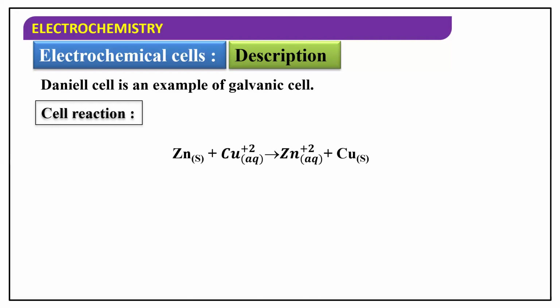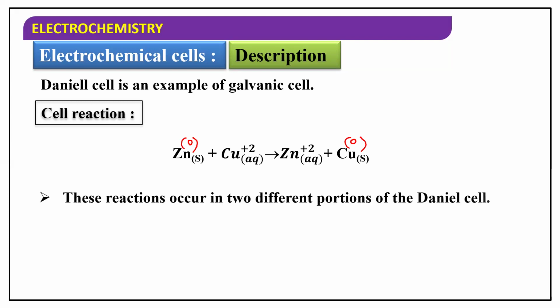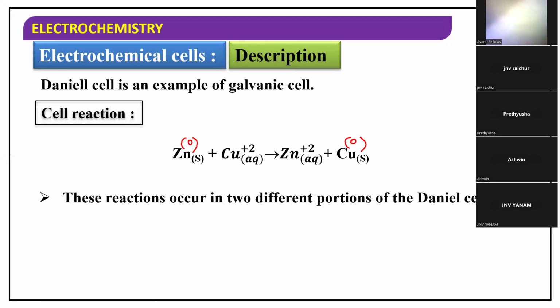The oxidation state of elements is 0, right? So zinc has been oxidized and copper has been reduced. These reactions occur in two different portions of the Daniel cell.